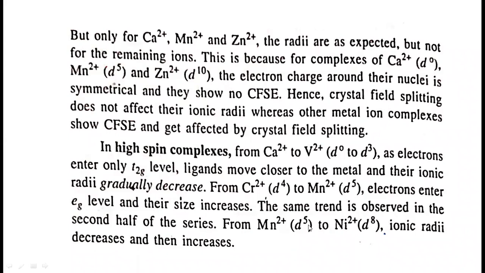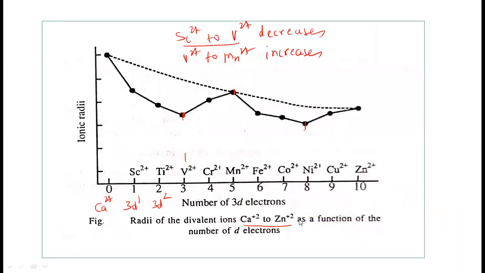The same trend is observed in the second half of the elements, from manganese 2+ to nickel 2+. Ionic radii are expected to decrease and later on it increases. So understanding this graph is very important here. From manganese 2+ to nickel 2+, the ionic radii is expected to decrease, and later on it increases. This is the experimental observation, not the theoretical observation. This dotted line is theoretical, but experimental data shows that there are humps in the curve. A doubly humped curve is obtained here.